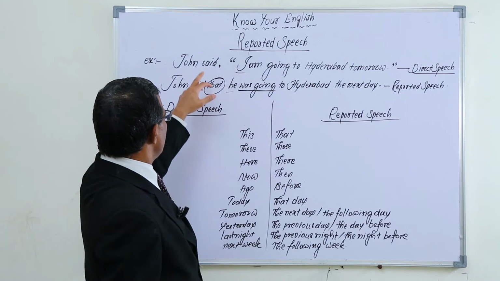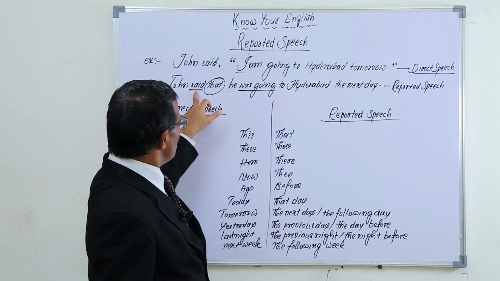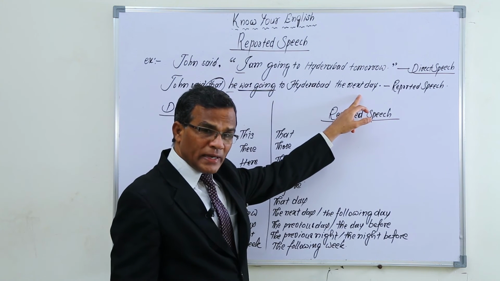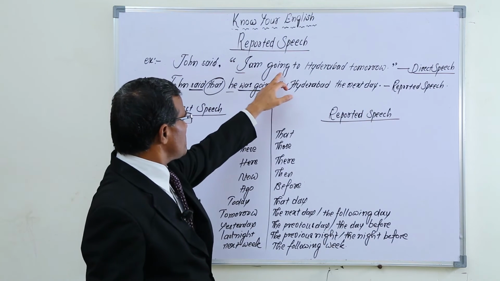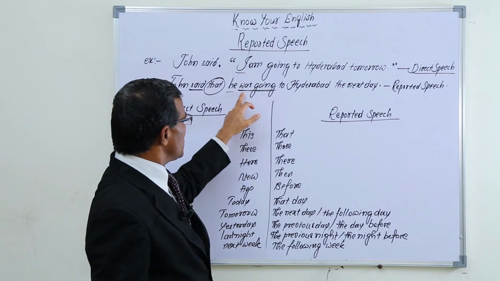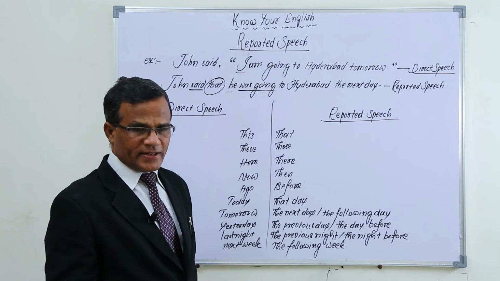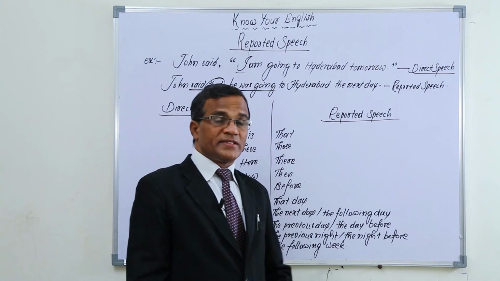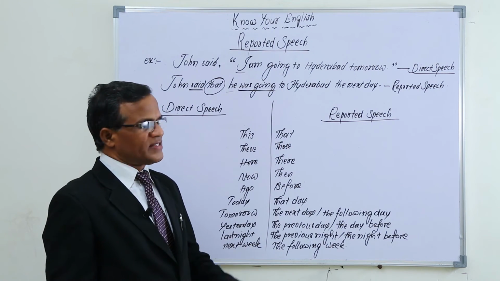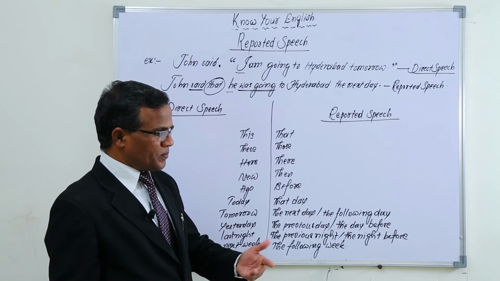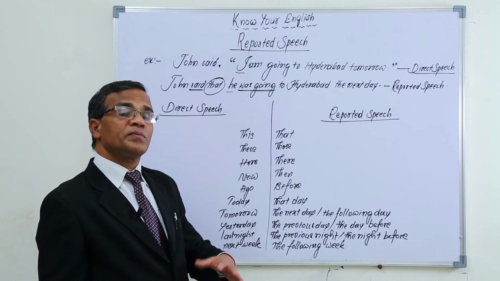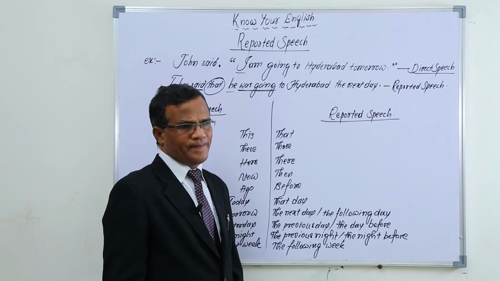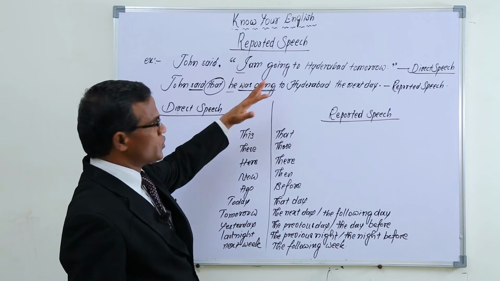So when it is past, we have to maintain the sentence completely in past. Here this is present continuous, so we have to change it into past continuous, just opposite. If it is simple present, opposite is simple past. If it is present continuous, opposite is past continuous. If it is present perfect, then it is past perfect, just opposite to that.